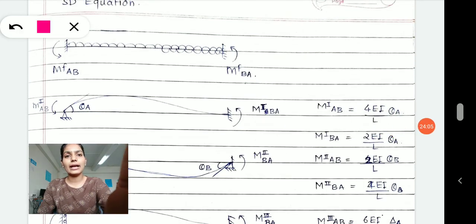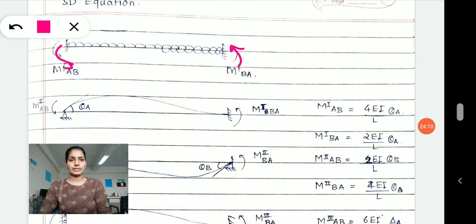in this beam I have shown fixed ends, and therefore definitely a moment develops. Now be careful, I have taken the moments in the anti-clockwise direction. At both of the ends I have considered my moment in the anti-clockwise direction. Now these moments are there, but I have made certain changes.